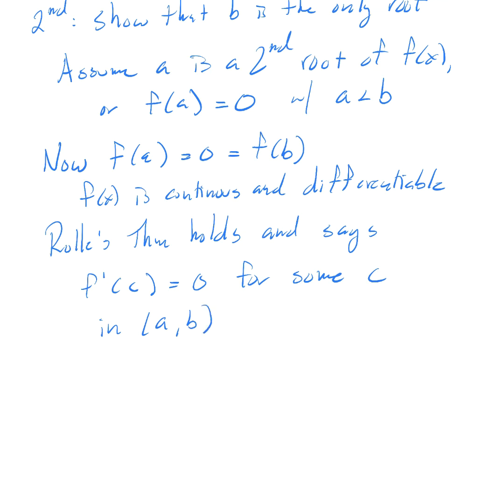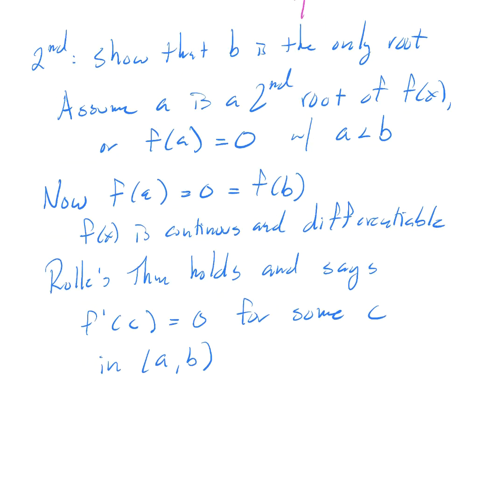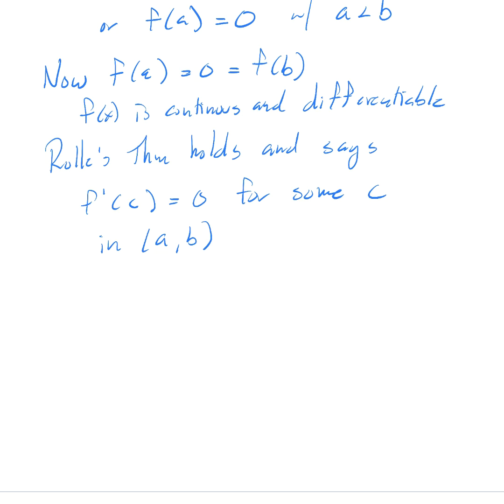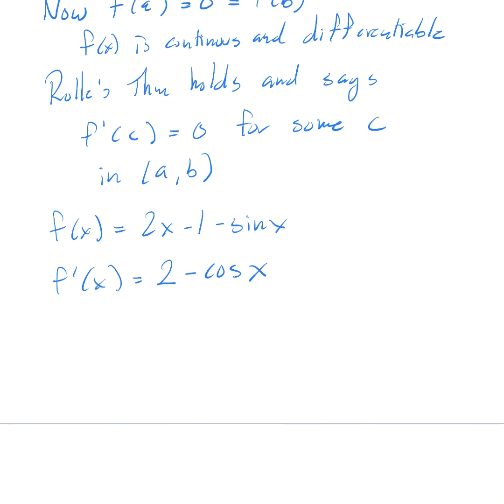Okay, well, let's explore f prime of c being equal to 0. So let's go back and remember f of x was 2x minus 1 minus sine x. So f prime of x is equal to 2 minus cosine of x, since the derivative of sine is cosine. Okay, what do we know about cosine?